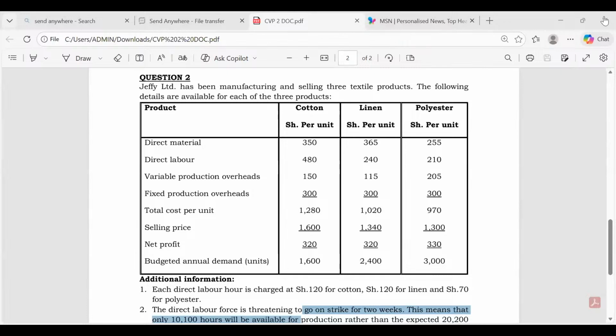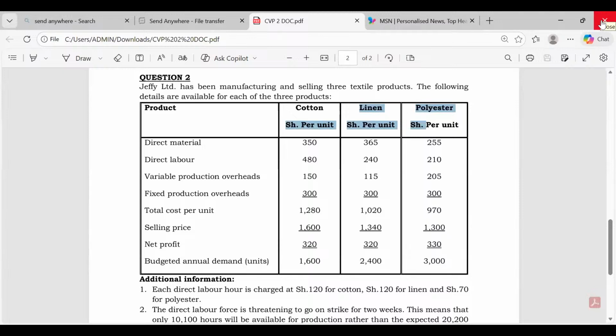Understood now. Very good. So kindly share the screen with the fixed cost working. What about fixed cost? Let's look at fixed cost. Now, fixed cost, ladies and gentlemen, you can see up here they are talking about fixed cost per unit. Like now, per unit we have 300 here.